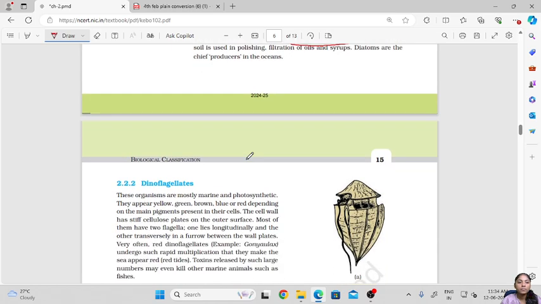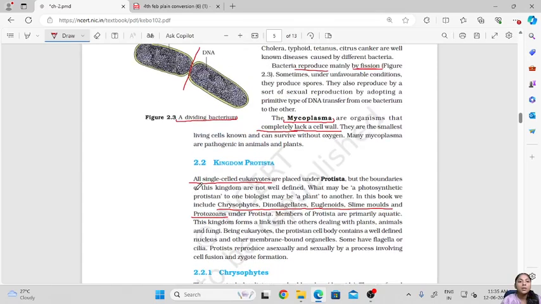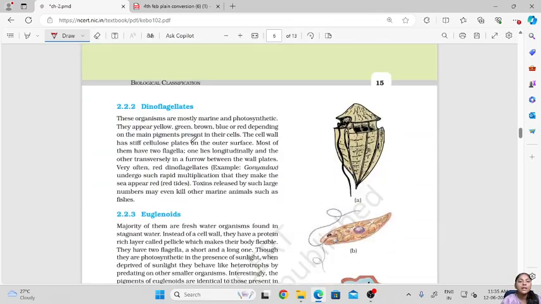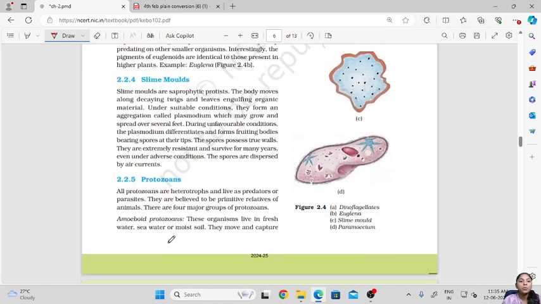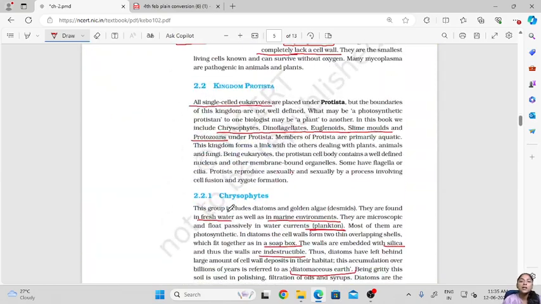So all the different types of organisms that are included in Protista, that is dinoflagellates, euglenoids, slime molds, protozoans, we'll learn all of these in the next class.